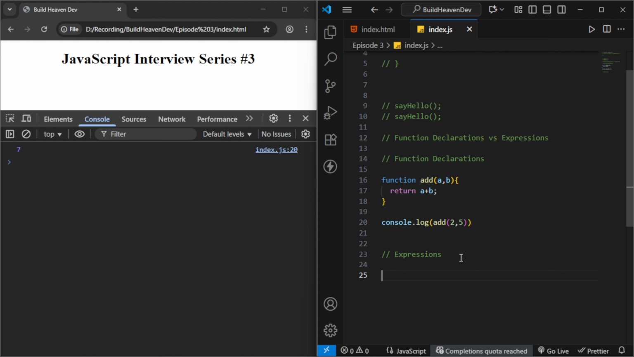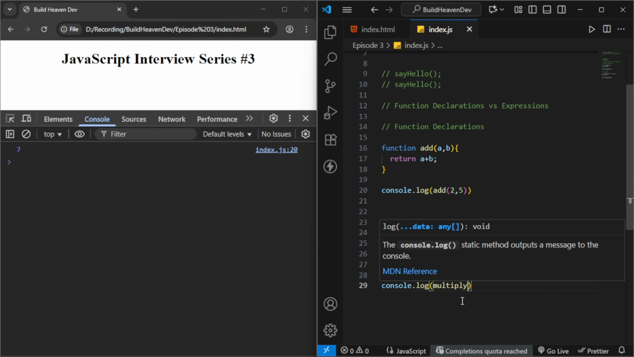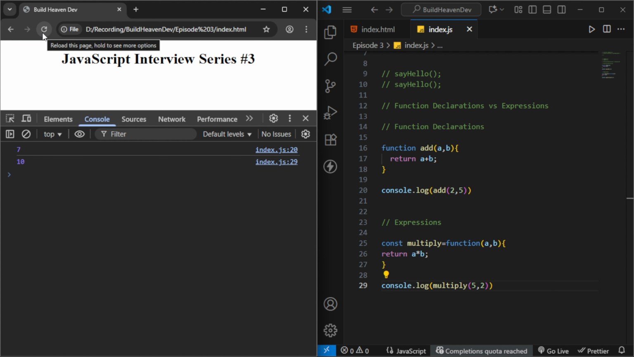Now we'll write code for a function expression. We write const multiply equals function, and we'll take a and b and return a times b. So in console.log multiply(5, 2), as expected it will give 10. So both are working the same way, right? It's similar. But now here comes the twist.